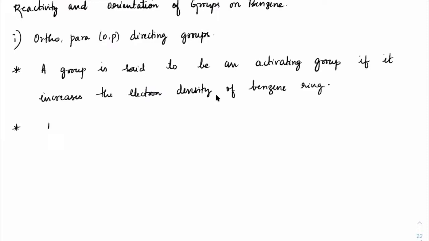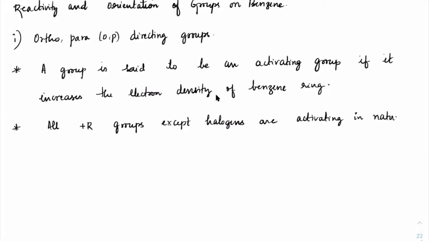Second point, all plus R groups, which means any group which can exhibit the plus R effect on benzene. So all plus R groups except halogens are activating in nature, which means they will increase the electron density on benzene.